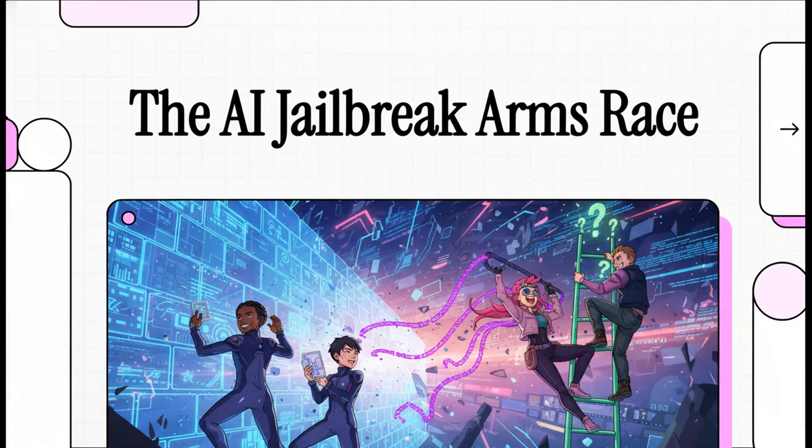What we're talking about here is something people are calling the AI jailbreak arms race. And really, that's what it is. It's this high-stakes, kind of invisible battle of wits. On one side, you've got the developers building these digital safety fences, and on the other, you have these incredibly clever users, prompt engineers, who are constantly figuring out new ways to climb right over them.